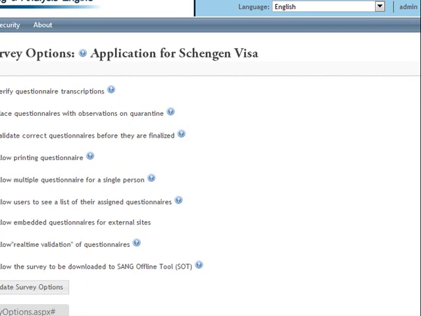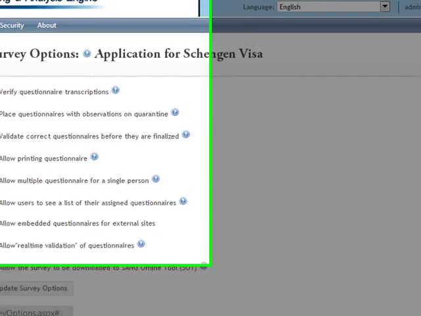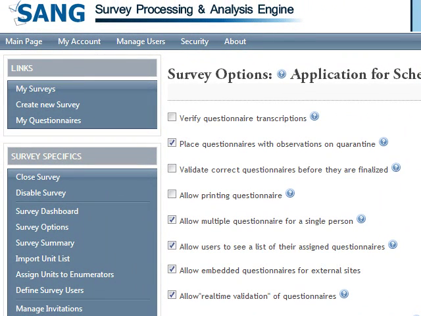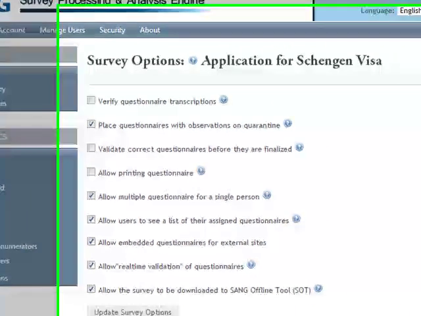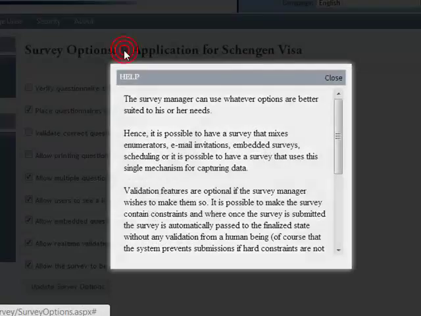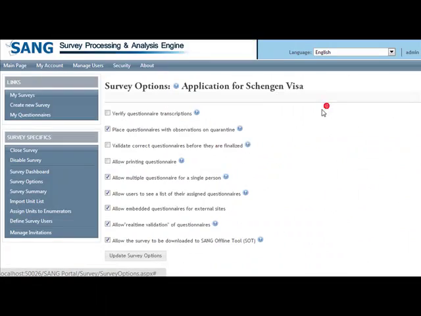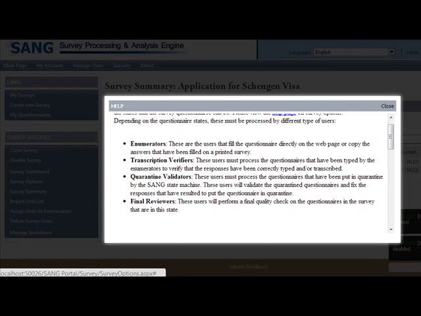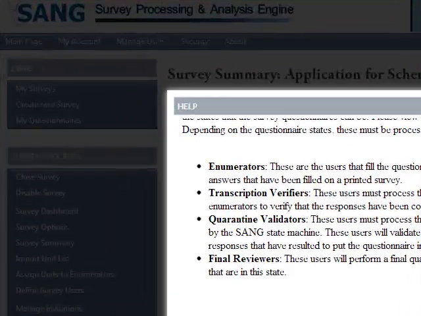The survey manager can decide which process the questionnaires will follow when they are submitted in the field. SANC introduces many roles for a survey, each one for a different stage of a review strategy. We have the questionnaire enumerators, who fill out the questionnaire. We have transcript verifiers. If enumerators copy the questionnaire from a printed form, then typing errors must be corrected by